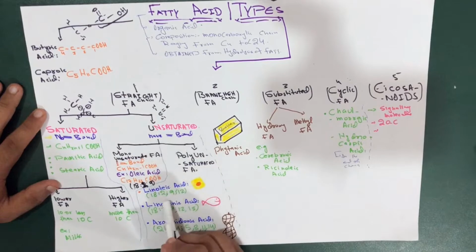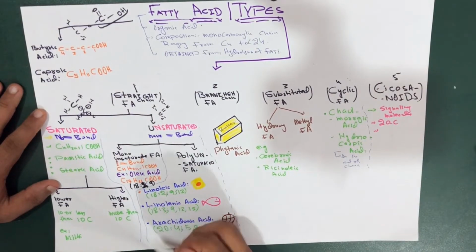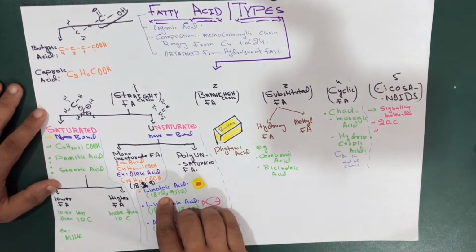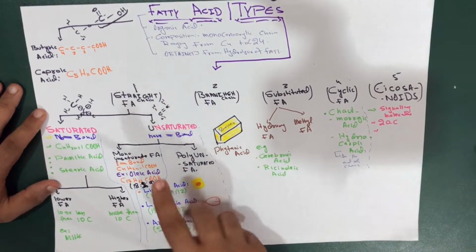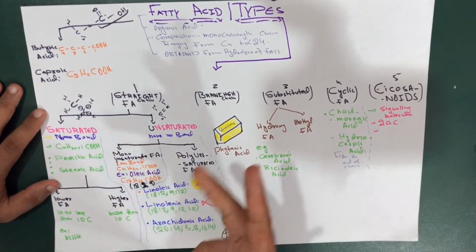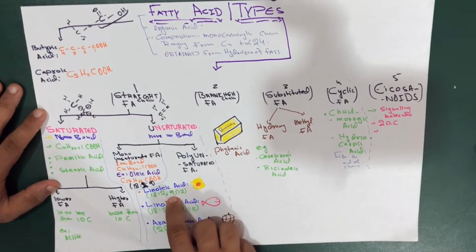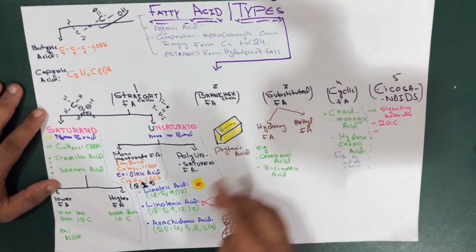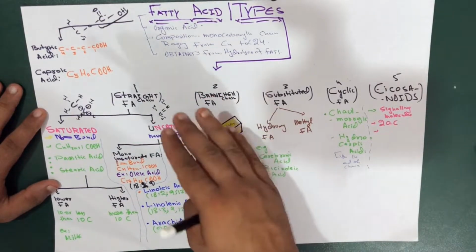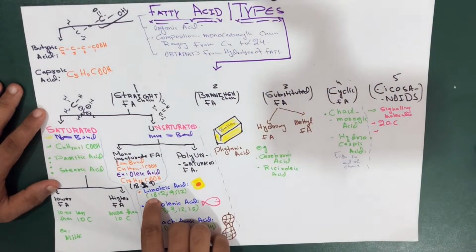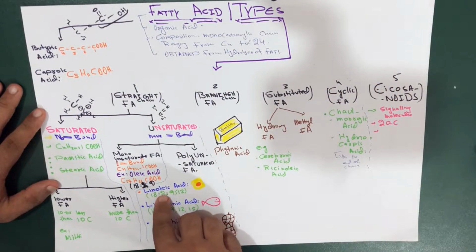It's made up of 18 carbons, including the carboxylic acid. And the number 2 shows that it has 2 double bonds. 9 shows that there is a double bond between 9 and 10, and 12 shows there is a double bond between 12 and 13. So it consists of 18 carbons, with double bonds between 9 and 10 and between 12 and 13.